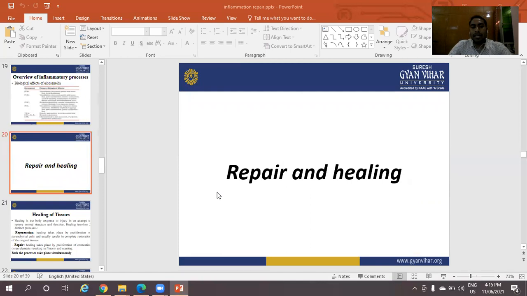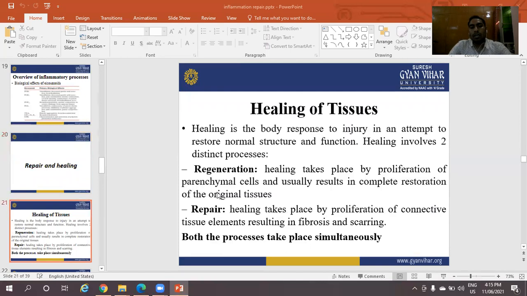Repair and healing. Healing of tissues. Healing is the body's response to injury and an attempt to restore normal structure and function. Healing involves two distinct processes. First one is regeneration and second one is repair.